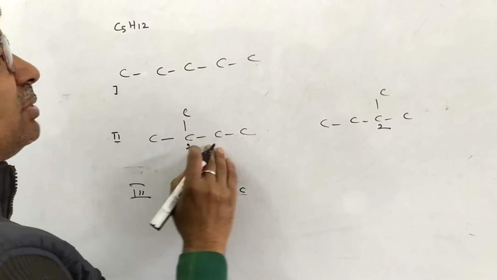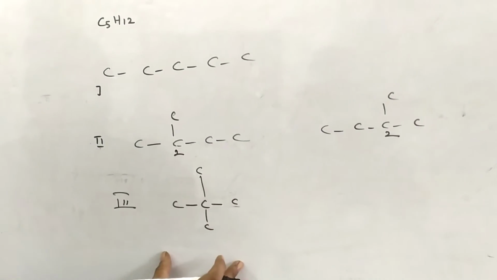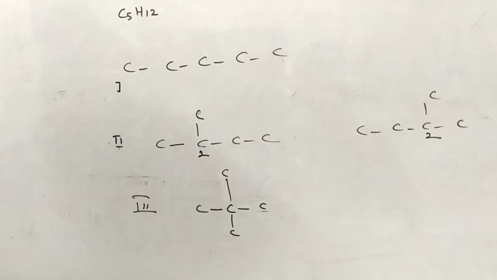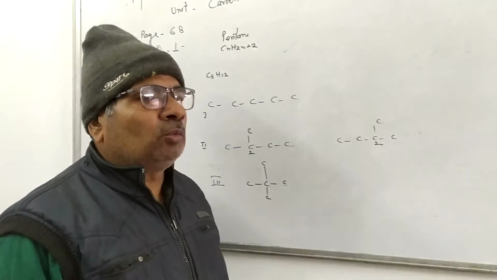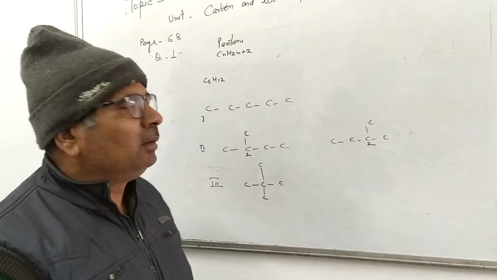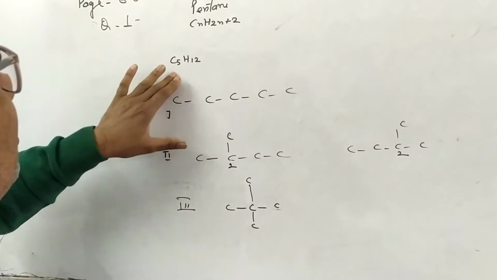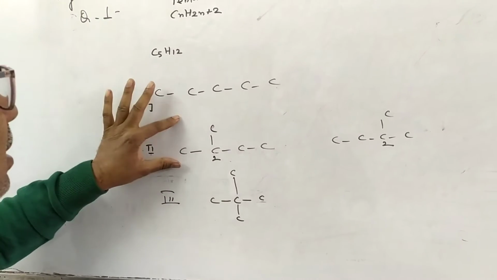Therefore, both will have the same structure, but these structures are different, and they are called structural isomers. I have told you already, isomers are those compounds which have the same molecular formula, meaning all structures have 5 carbons and 12 hydrogens, but their structure is different.